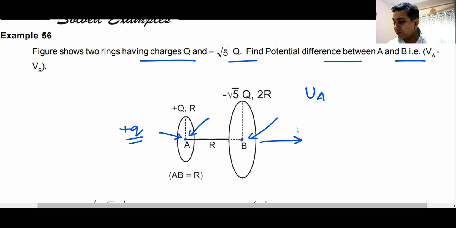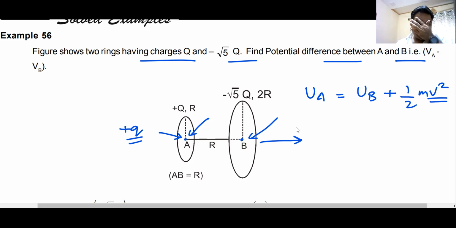So at point A there is only potential energy, while at point B there is potential energy as well as kinetic energy. From here, you can calculate the velocity.